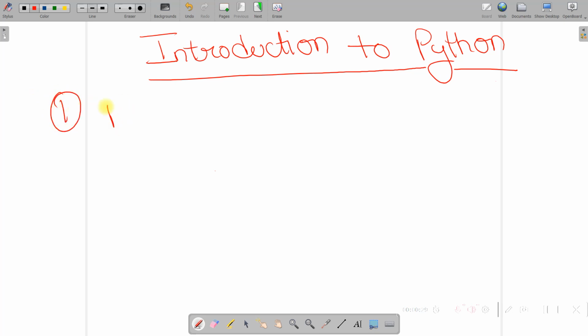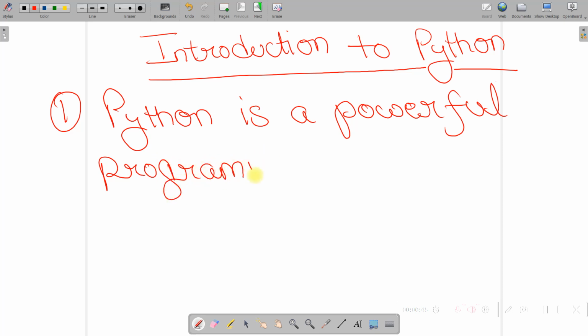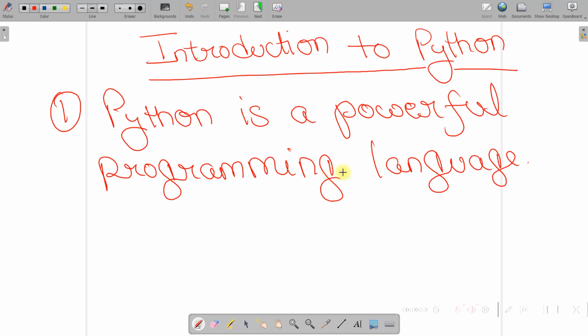Okay, so the first thing is Python is a powerful programming language. Okay, now why we say Python is a powerful programming language? So this statement you will be able to understand once I cover features of Python. After knowing what are the different features of Python, you'll be able to understand why I'm saying that Python is a powerful programming language.